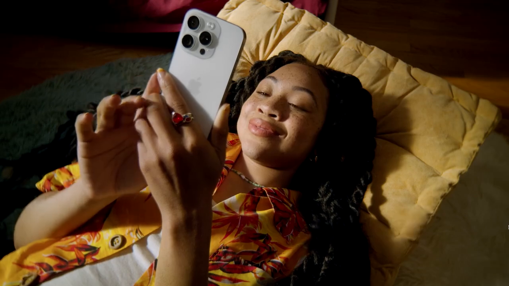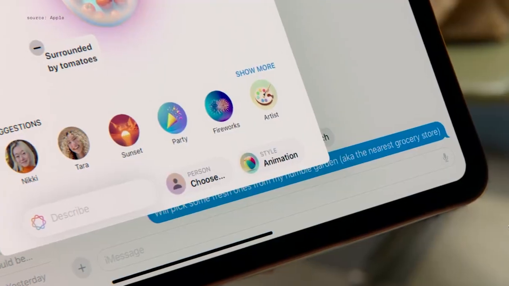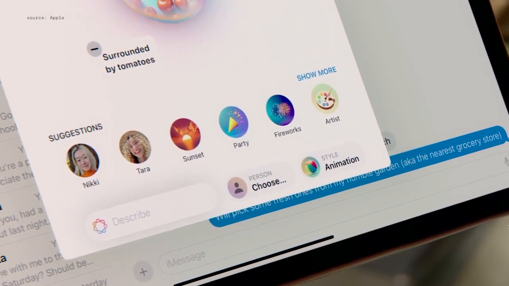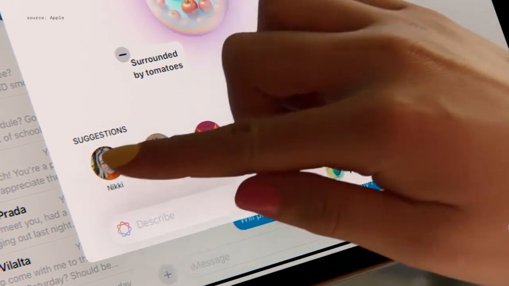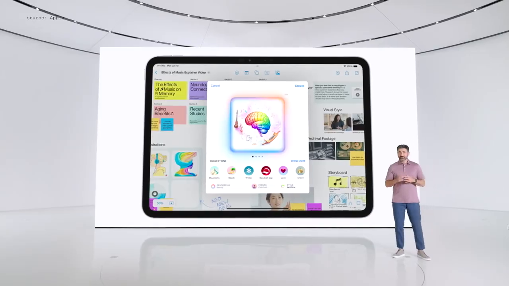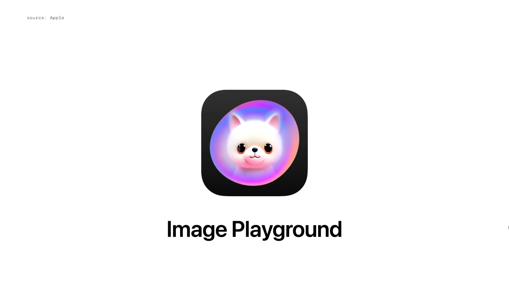Since Apple Intelligence understands your personal context, you'll see suggestions for concepts related to your messages conversation, including you and people from your messages thread. When selected, it uses appearances from photos to add you or one of them to the image you're creating. To make it easy to experiment with creating images, we've also built a dedicated Image Playground app.